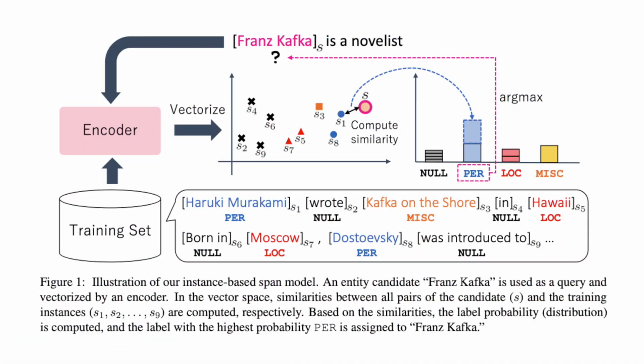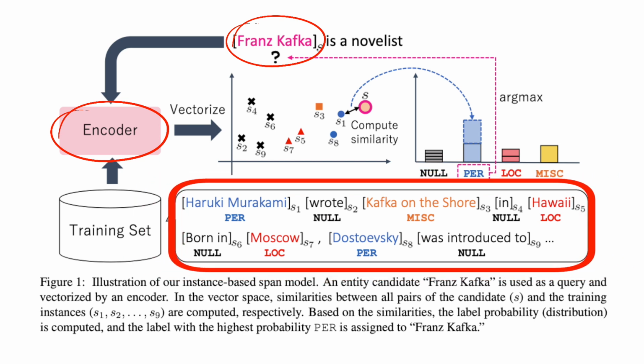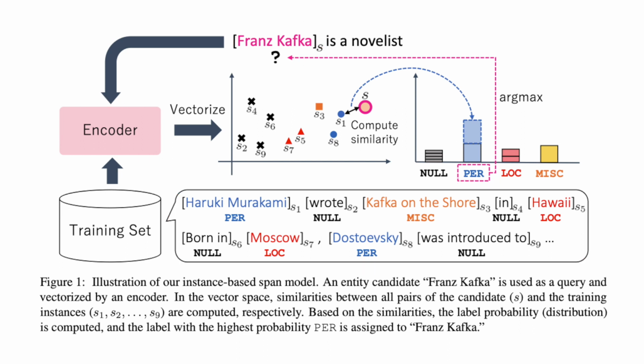Let's now take a look at how the instance-based span model works. At a high-level overview, the instance-based span model classifies each new unseen span based on similarities between spans. The model does this by using the encoder to map both the entity candidate and the spans in the training set onto the feature vector space and compute the similarities between them in order to get the label distribution. This method is great because it tells us how much each training instance contributes to the final prediction, which improves our ability to explain and understand the logic behind the model's predictions.